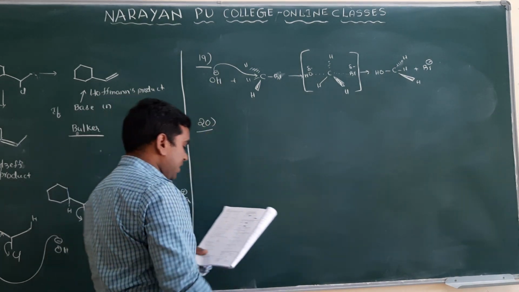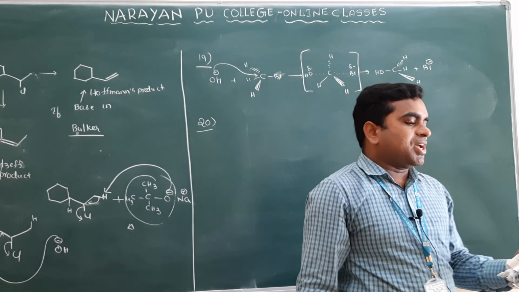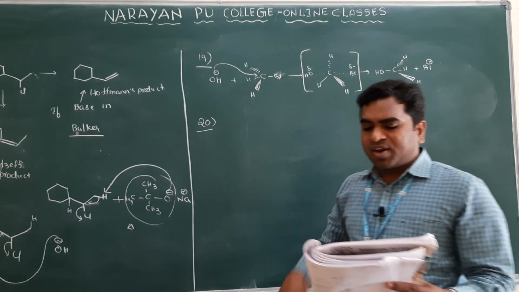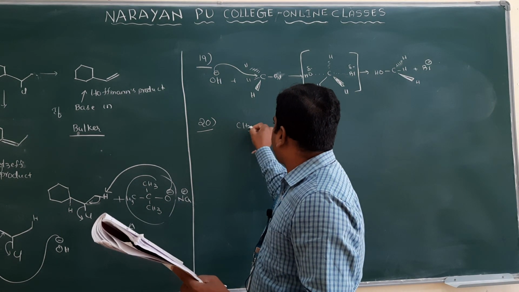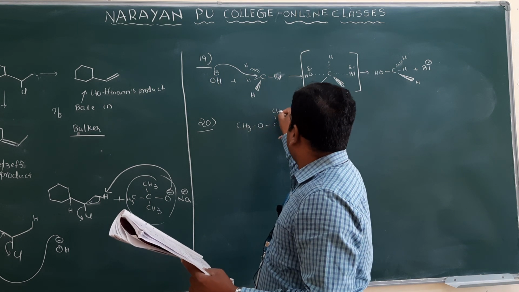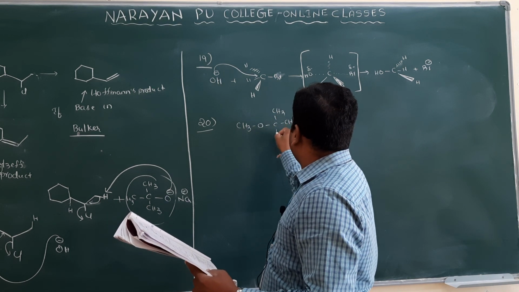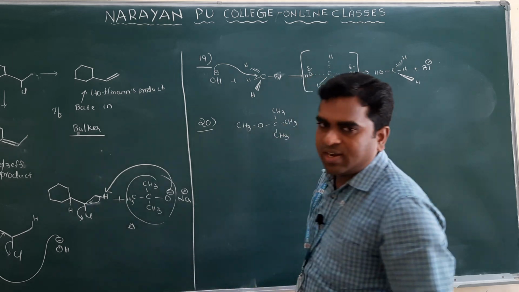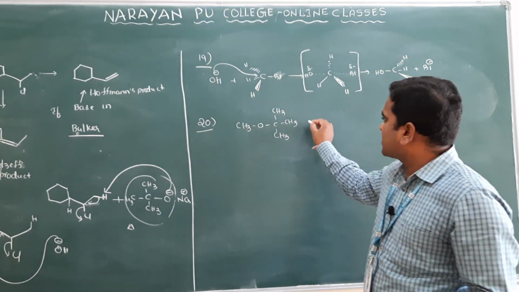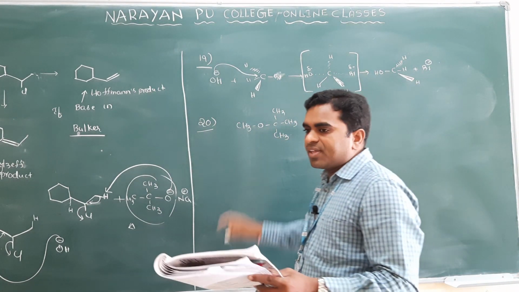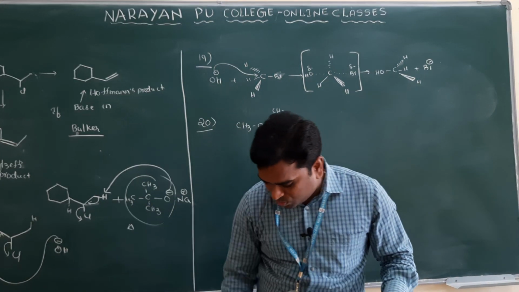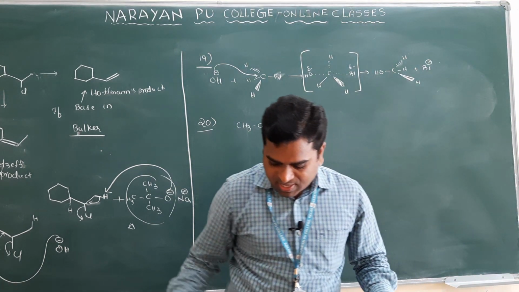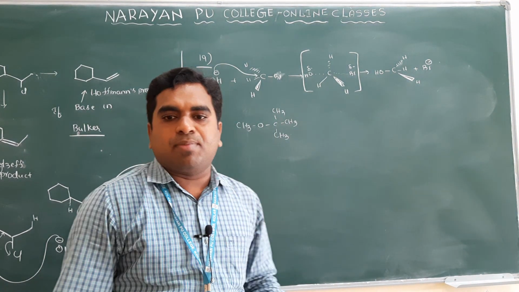Question number 20. Clear? Best method for the preparation of CH3-O-C(CH3)3. We have already discussed this question so many times. Have we discussed or not? Yes, we have discussed. This is ether synthesis. Ether synthesis means mainly you have to think about the Williamson synthesis. You know that. What is the Williamson synthesis?